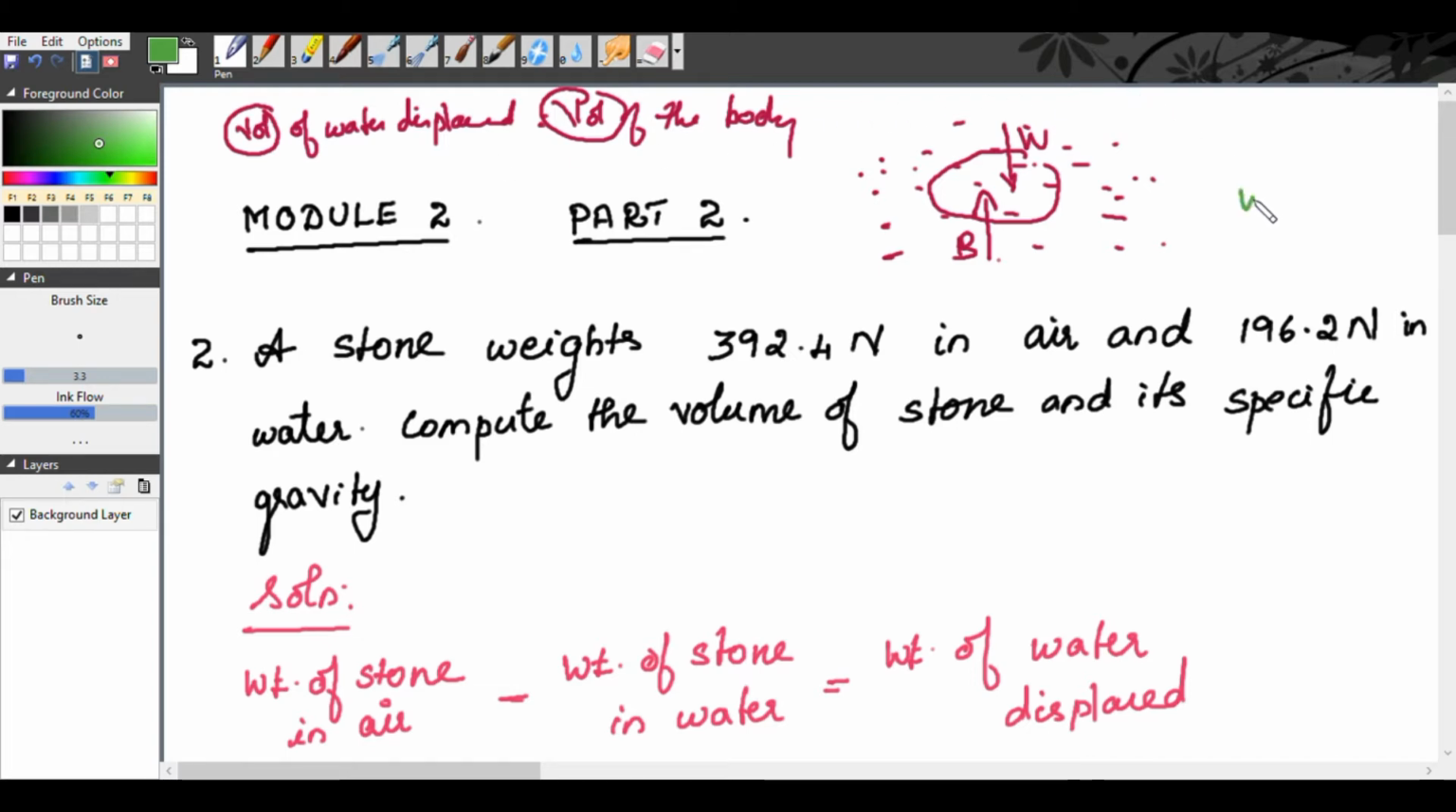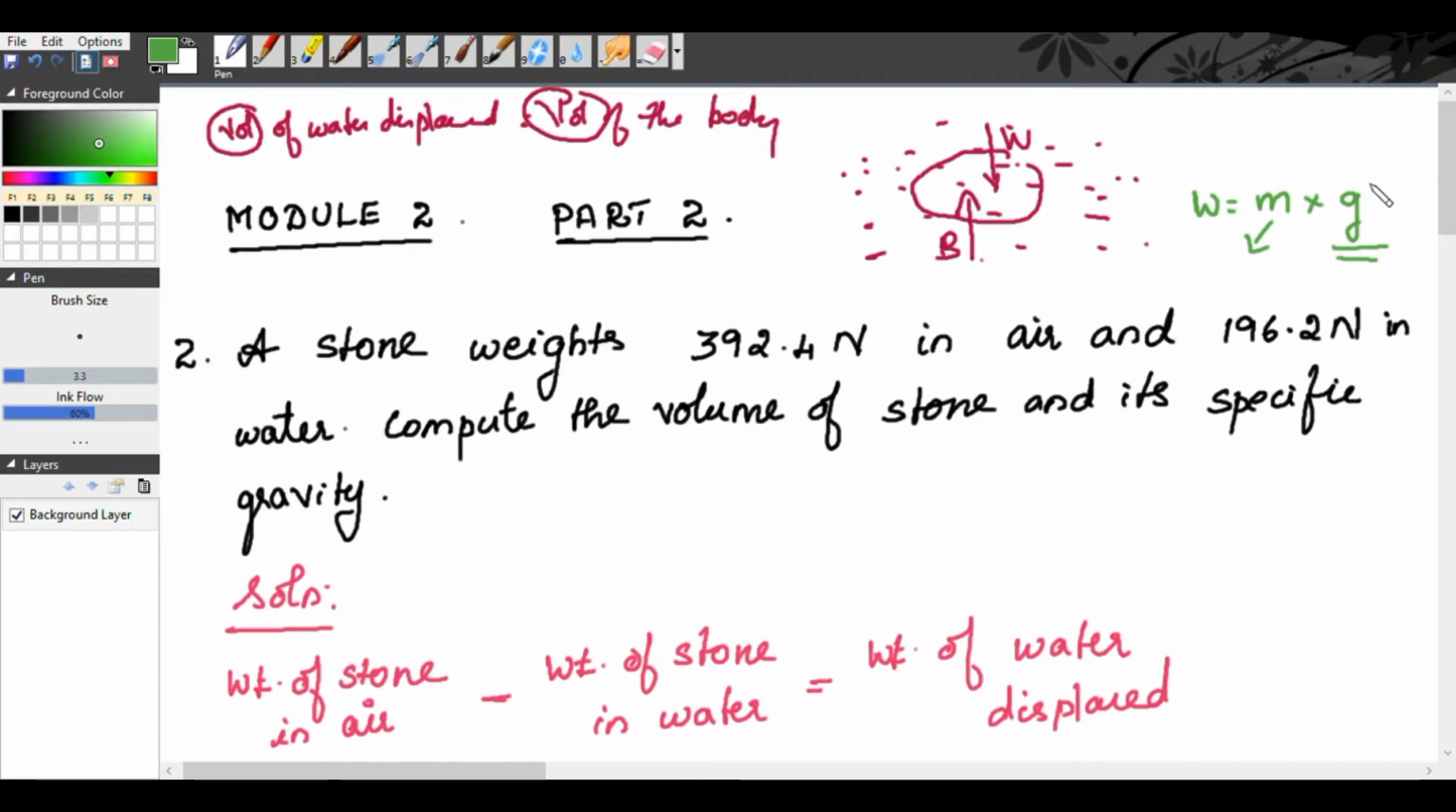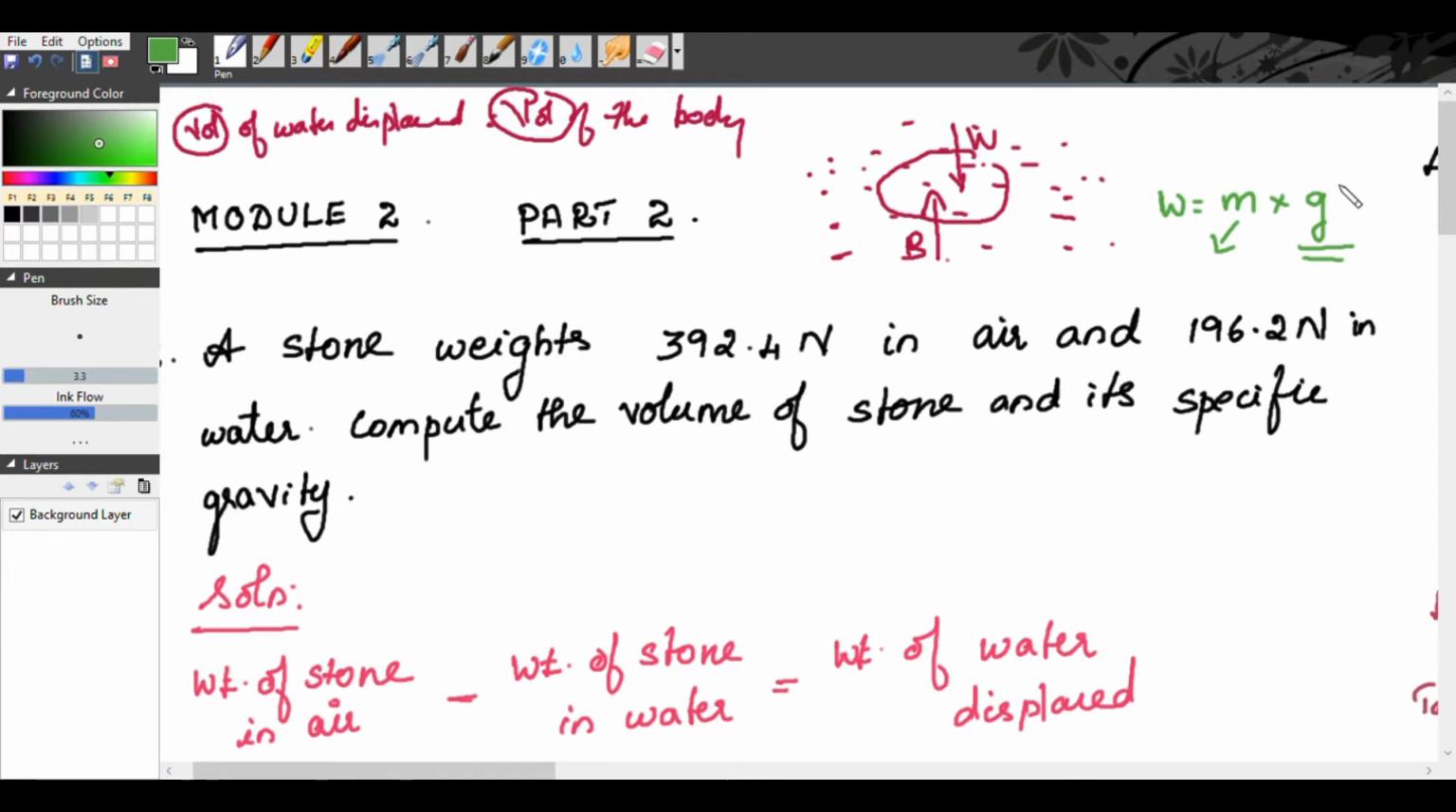We know weight is equal to mass into gravity. This mass is not changing, mass is constant, but gravity in air is more. That means weight in air will be more. Gravity in water is less. That means weight in water is less when compared to weight in air.